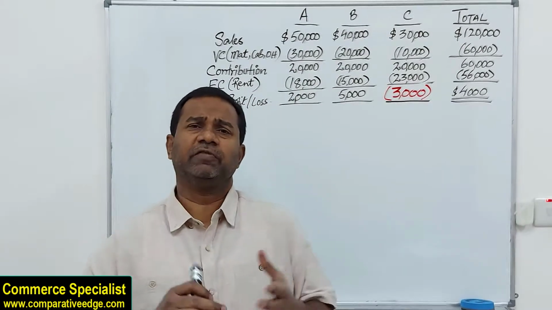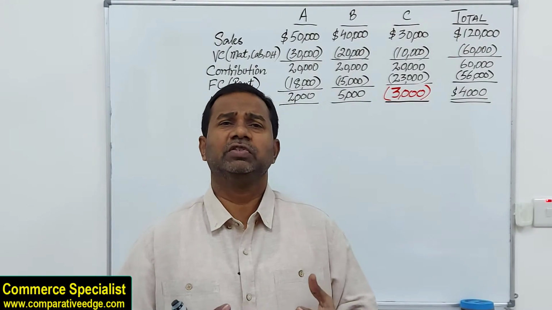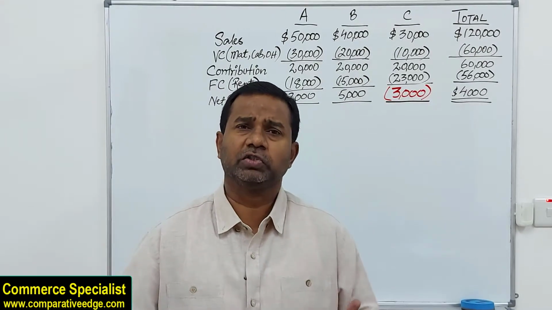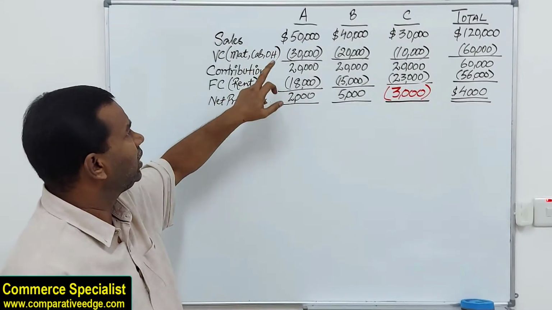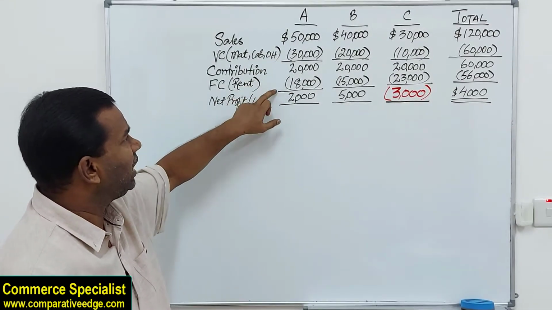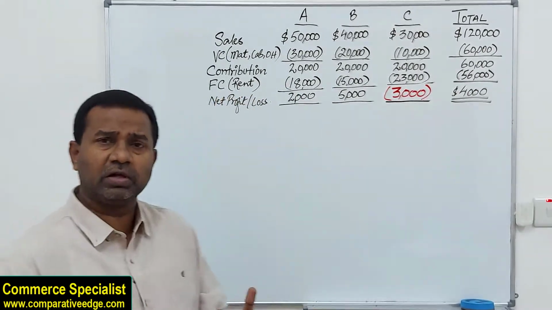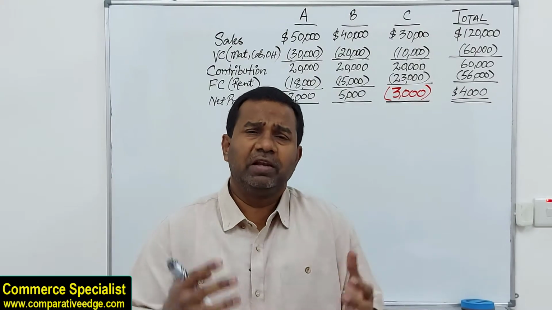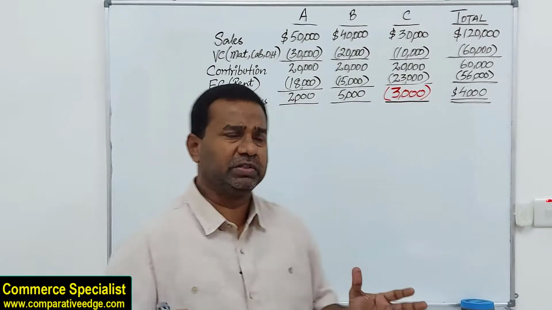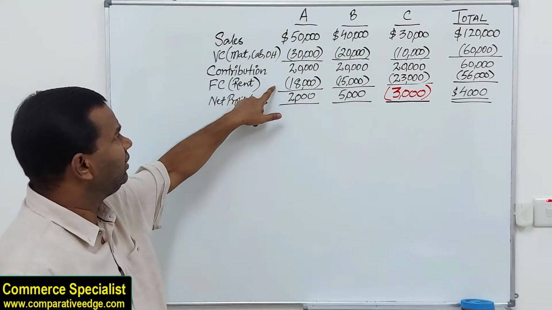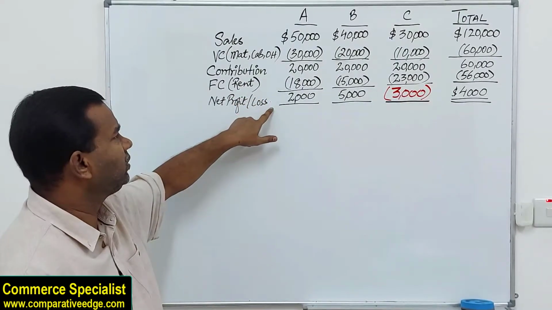Variable costs by definition are those costs which vary, which change as your activity level of production changes. So variable costs are 30. When you subtract, you get contribution, and after that, when you subtract your fixed cost, for example rent, you get net profit. Rent is a fixed cost. All costs which generally do not change with the level of activity, we call fixed costs. The best example is rent, which is 18. So from contribution, when you subtract fixed cost, you get net profit, which is 2,000.